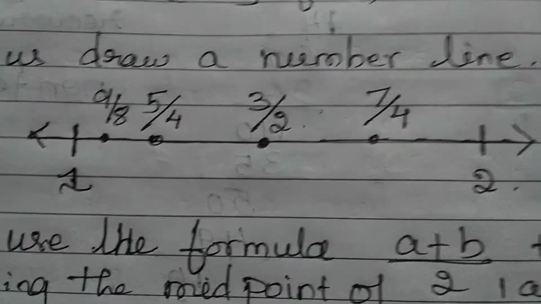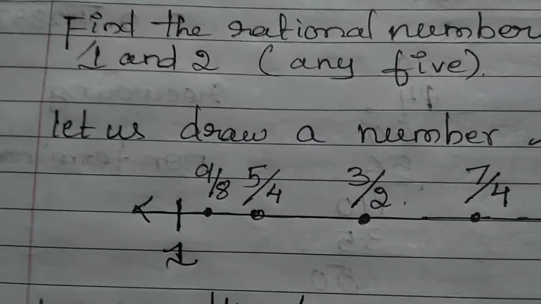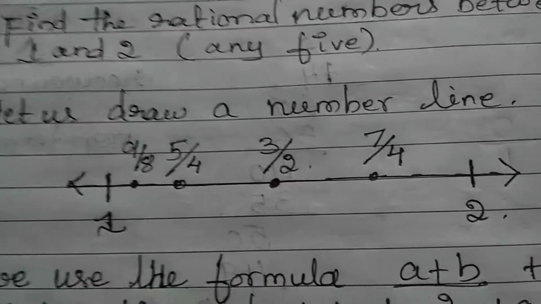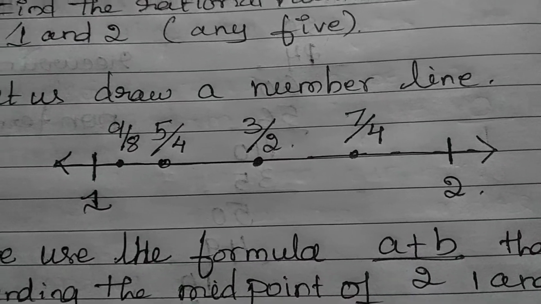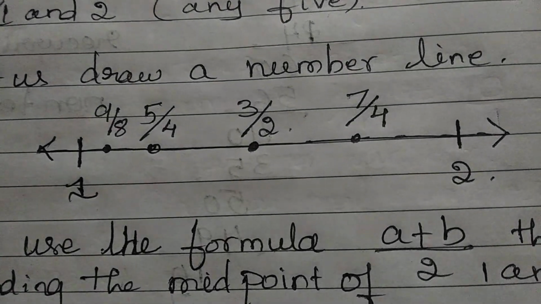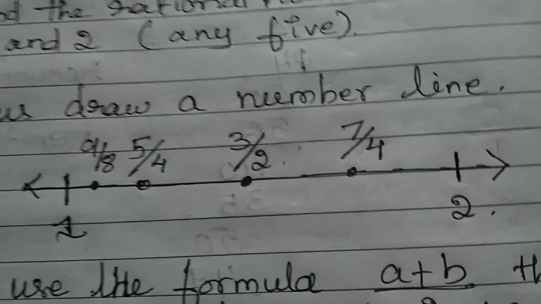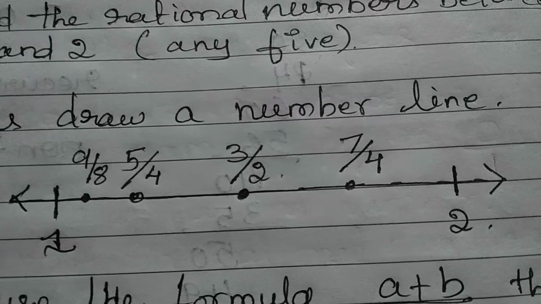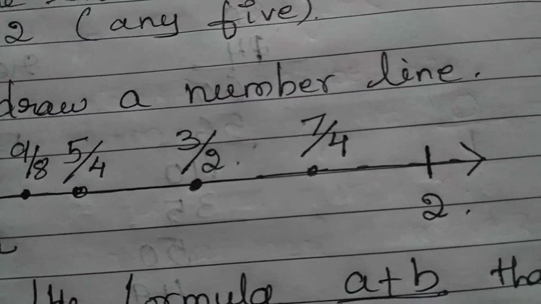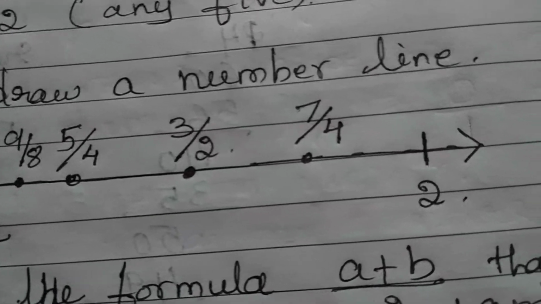Can you observe those points? These are the rational numbers between 1 and 2: 9 by 8, 5 by 4, 3 by 2, 7 by 4.